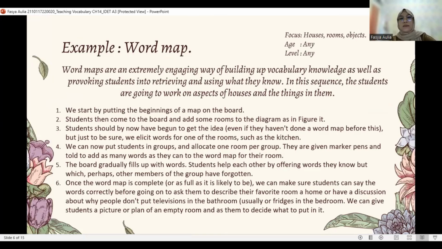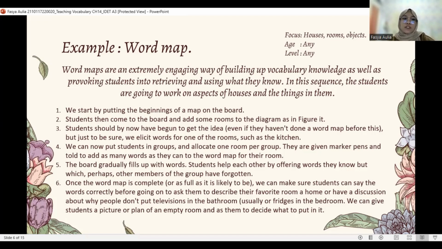So this is the example. The focus is houses, rooms, objects, and the age is any and the level is any. Word maps are an extremely engaging way of building vocabulary knowledge as well as provoking students into retrieving and using what they know. In this sequence, the students are going to work on aspects of houses and the things in them.